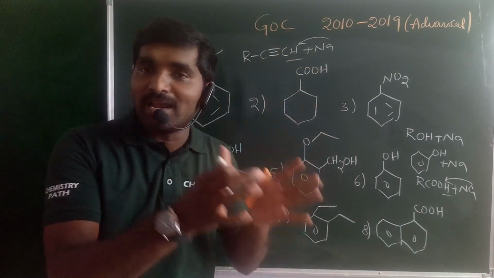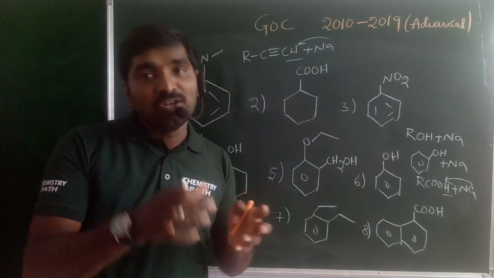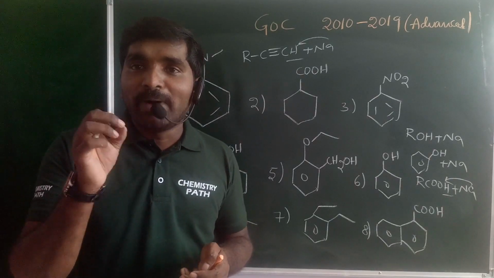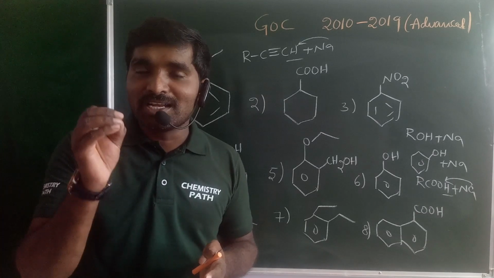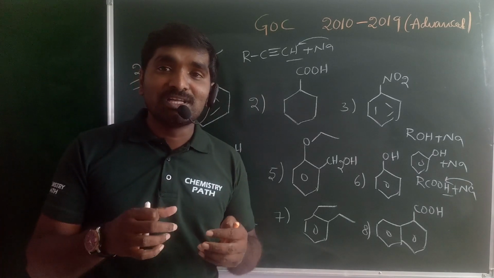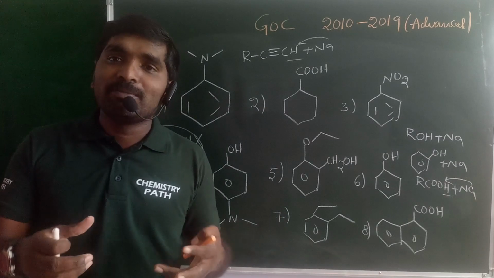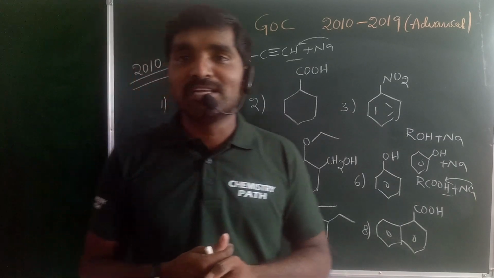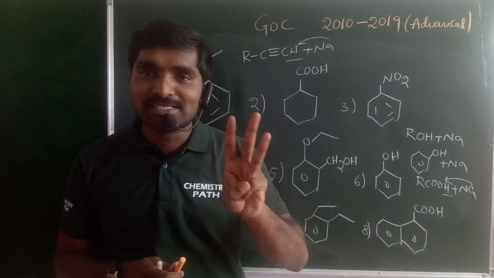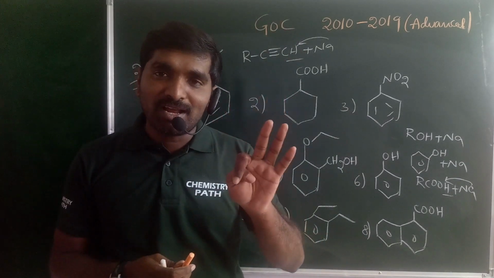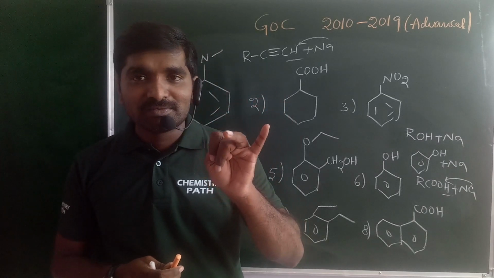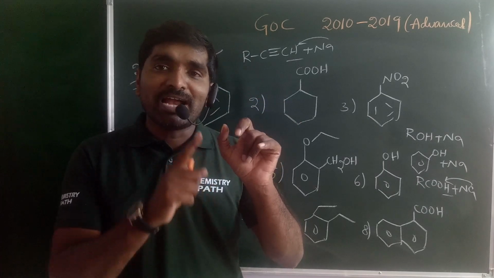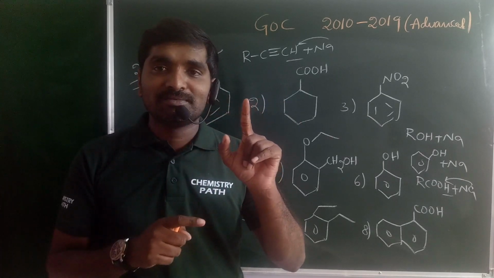What about phenol and carboxylic acid? With bicarbonate, phenol does not give the positive test, does not give the brisk effervescence, does not liberate carbon dioxide gas. That is the distinguishing test between phenol and carboxylic acid. Hence, with the three bases, sodium, sodium hydroxide, sodium bicarbonate: alcohol can only react with sodium. Phenol reacts with sodium and sodium hydroxide.